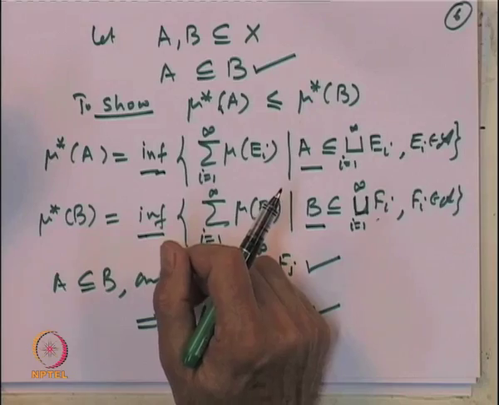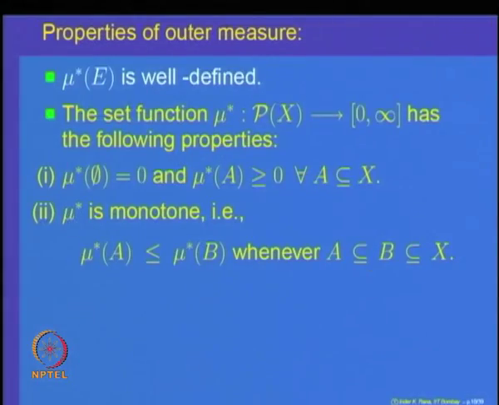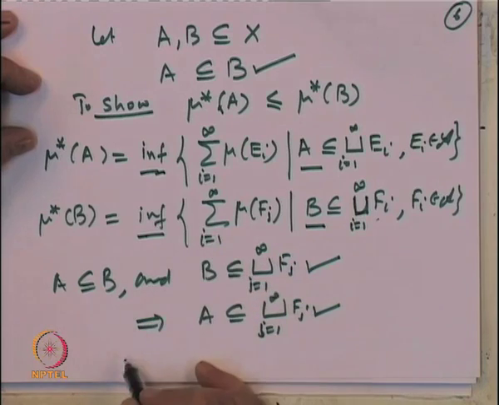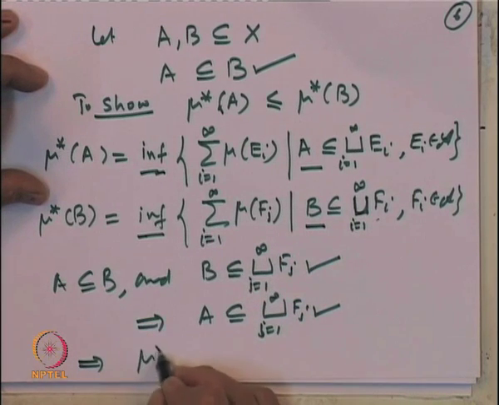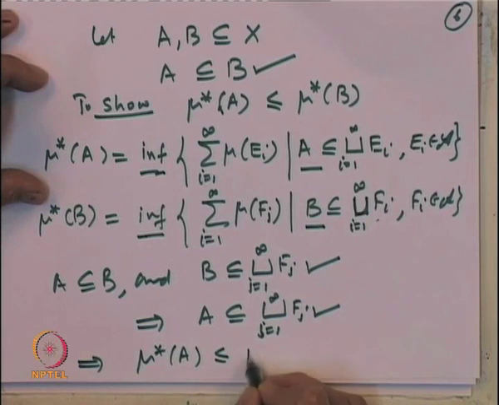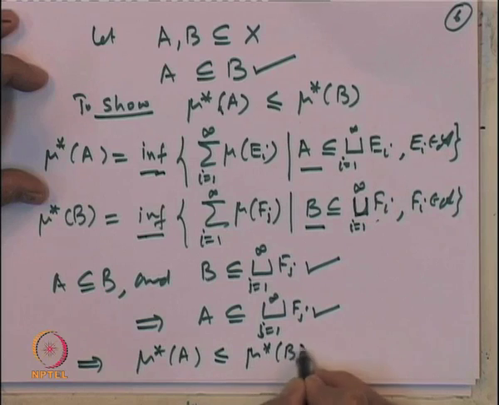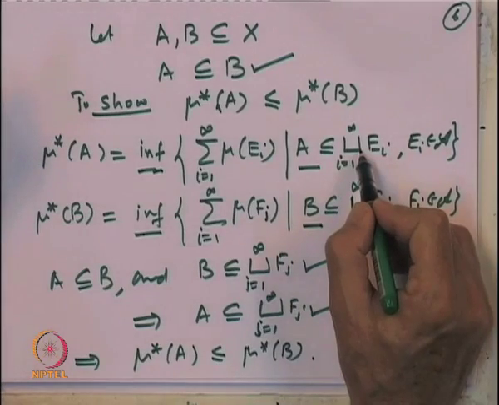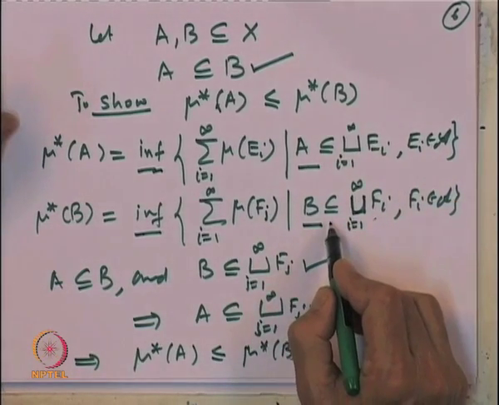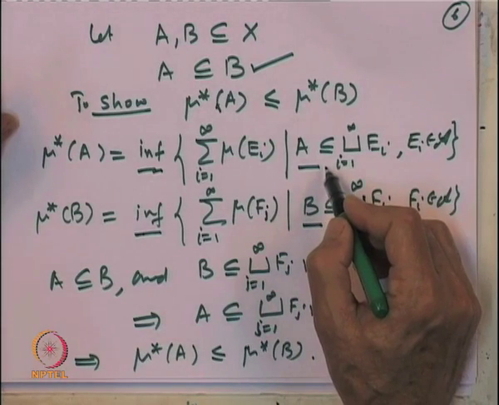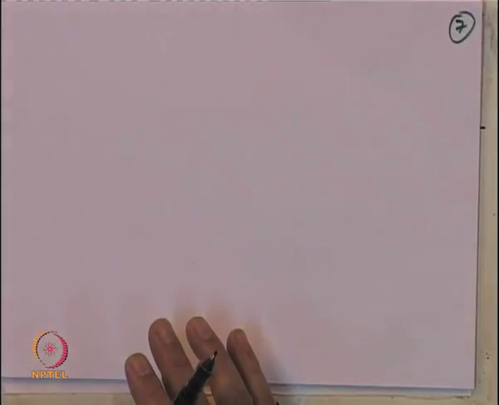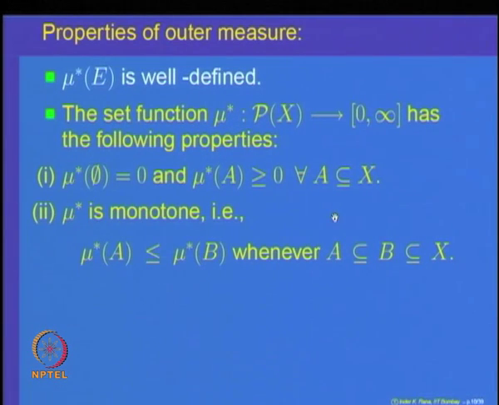So, that implies mu star of A is less than or equal to mu star of B. Coverings of B form a subset of coverings of A, and hence this property is true. That is the monotone property.